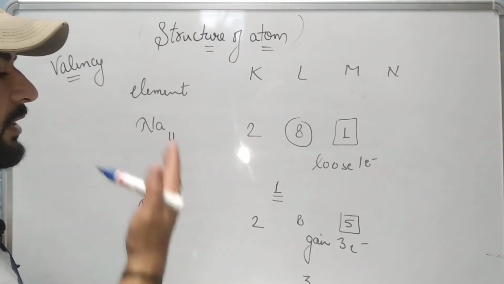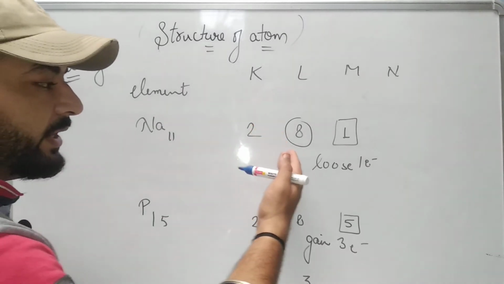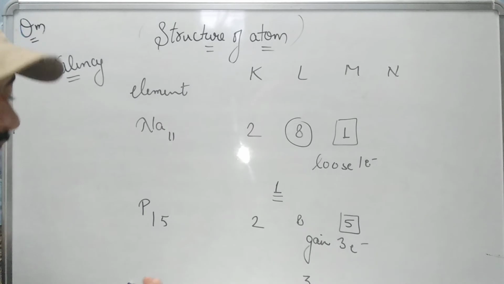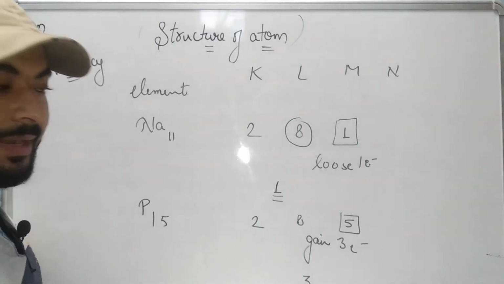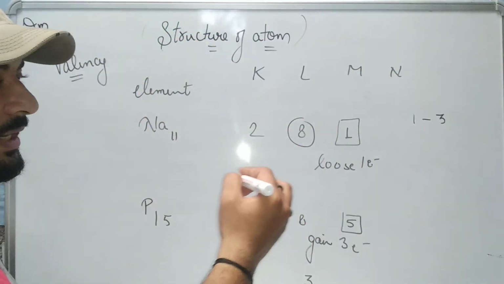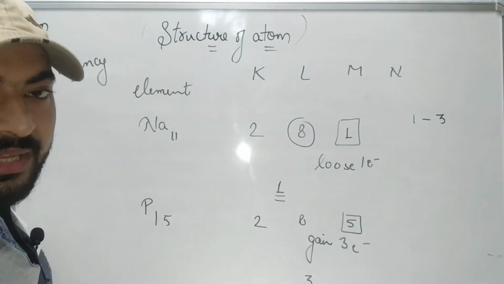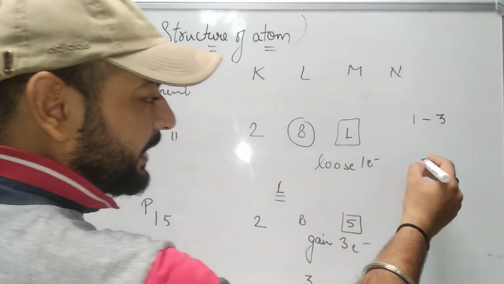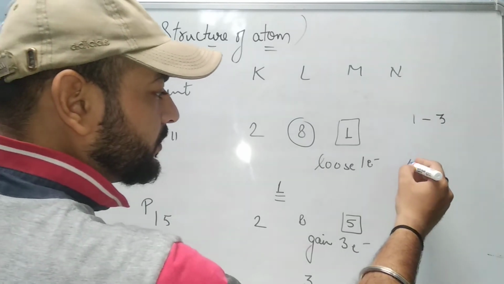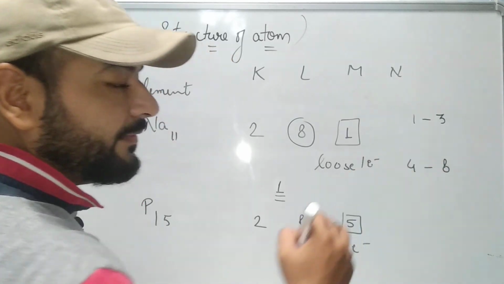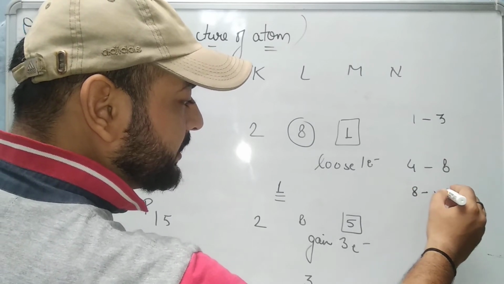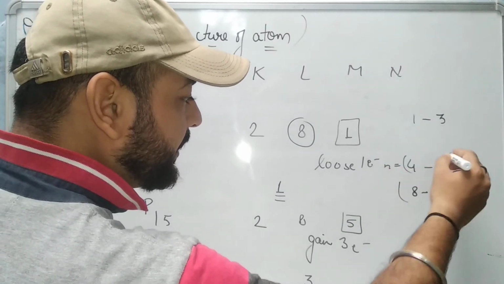What you have to do is write down the atomic number and the electronic configuration. You have to notice the valence electrons. The number of valence electrons usually can give you the valency. If the number of valence electrons for an element is 1, 2, or 3, then that will be the valency of that element. If the number of valence electrons is from 4 to 8, then you can find out the valency by 8 minus n, where n is the number of valence electrons.